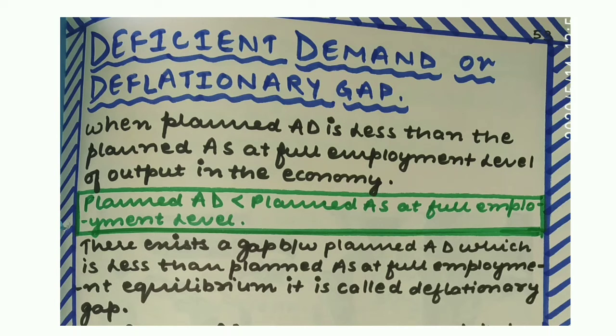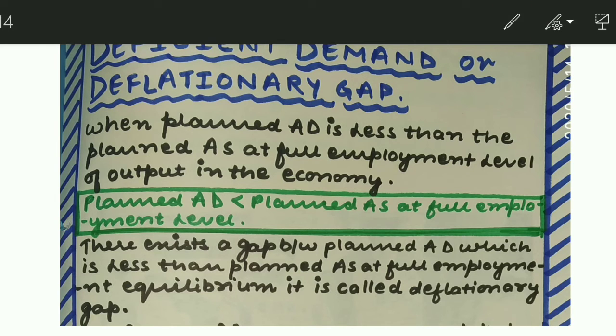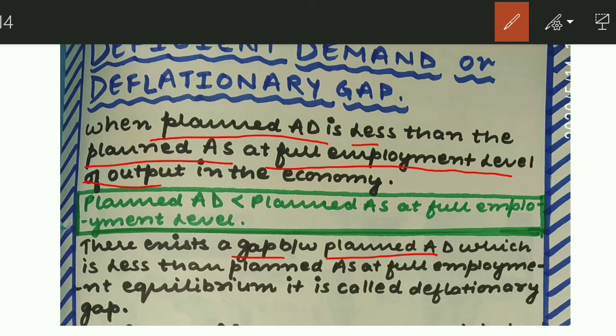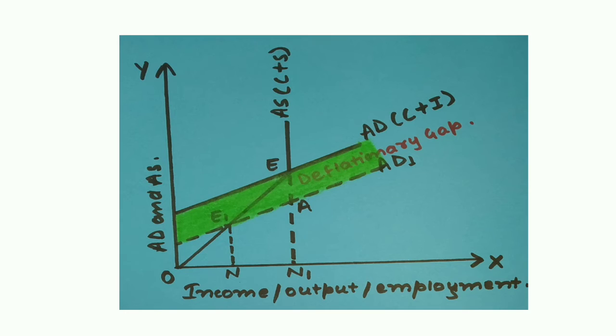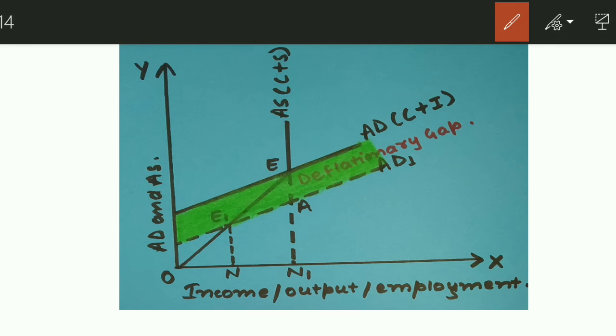So now, what is deficient demand or deflation? Deflation is just the opposite of inflation, right? Deficient demand means when the planned aggregate demand is less than the planned aggregate supply of the economy at full employment level of output. Then there exists a gap between planned aggregate demand and planned aggregate supply, and this gap is termed as deflationary gap. All right, so mention all the key points while writing your answer.